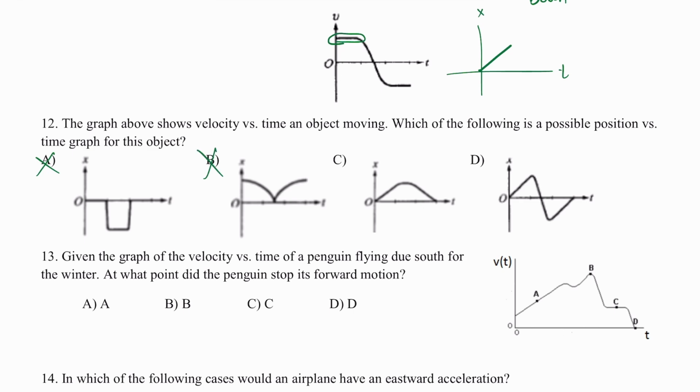Now, is my shape going to look like this, or is it going to have something a little crazier looking like that? Well, another thing to notice is that I have a flat section again at the very end. And this will represent constant negative velocity, which looks like this on a graph. And that section looks a lot like this one right here in letter C. Not like this, because that is positive velocity, but I have negative velocity at the very end. Therefore, letter C is going to be my answer.